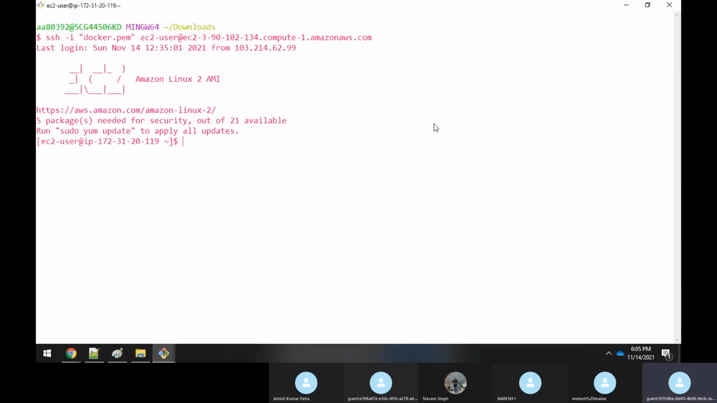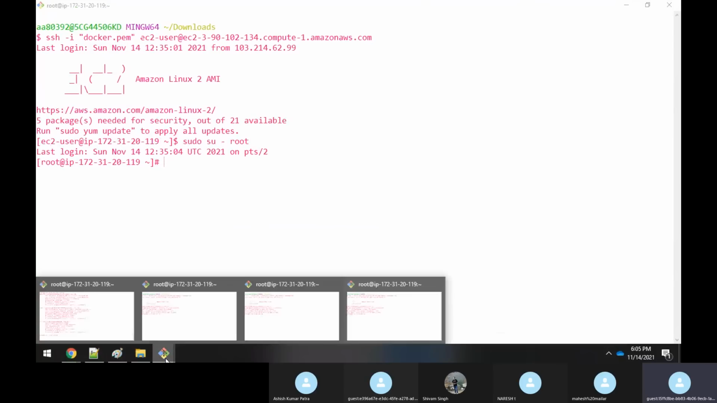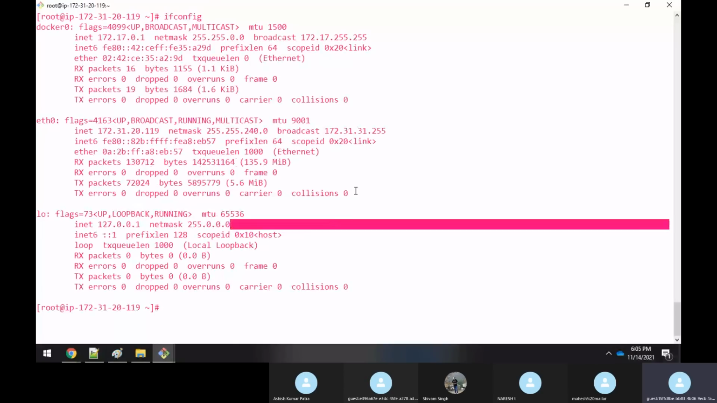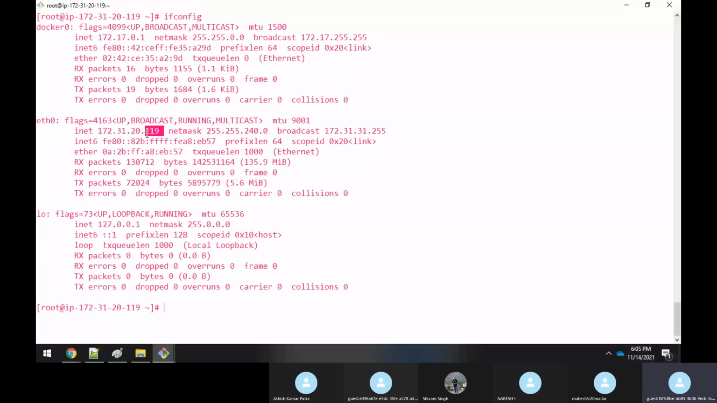Okay, let me get into the root. Now I have so many terminals. If I execute ifconfig, you already know these are the interfaces you are having. Here you have an eth0 also, and this is not your machine's public IP address. 172.30.0 and all these are private IP addresses, not public.